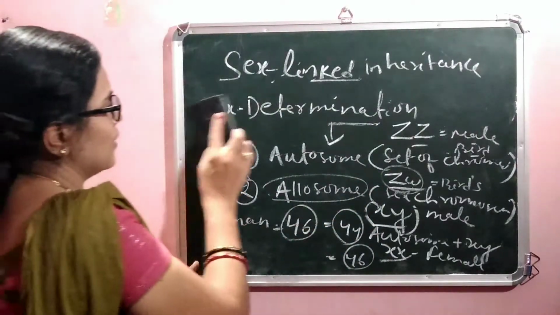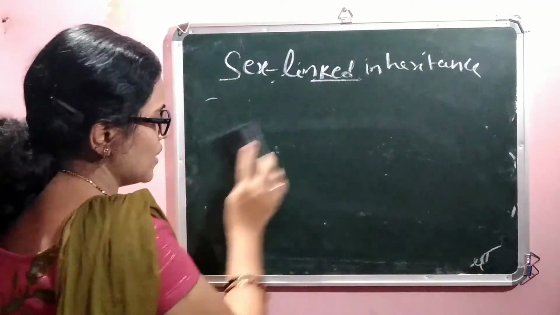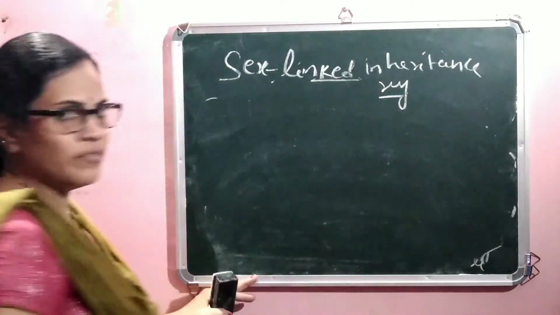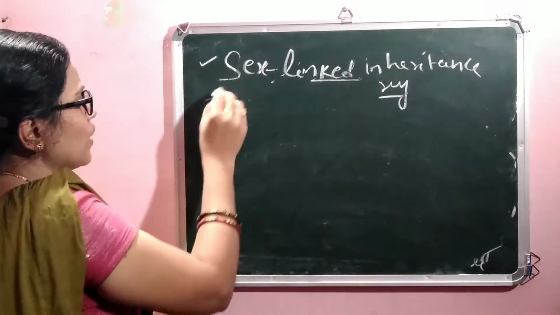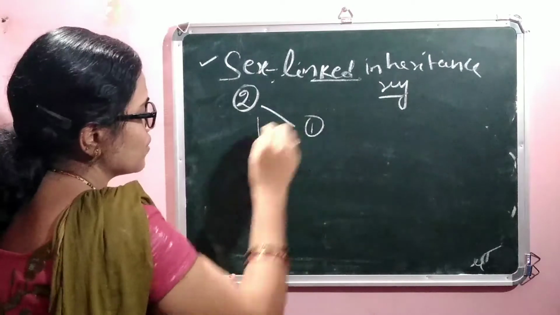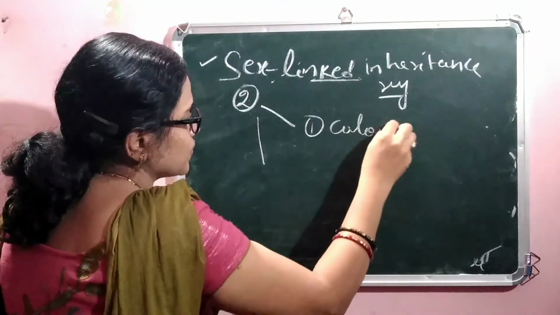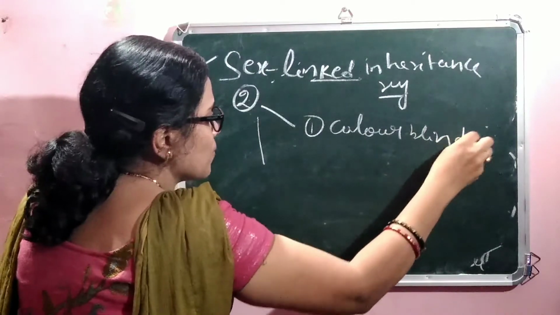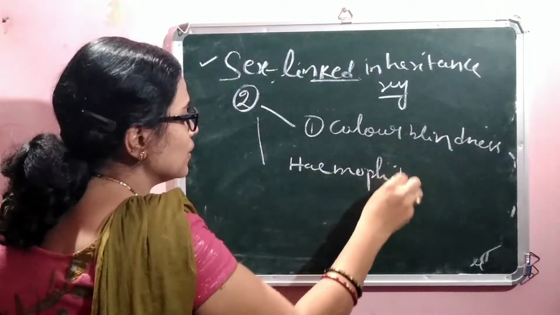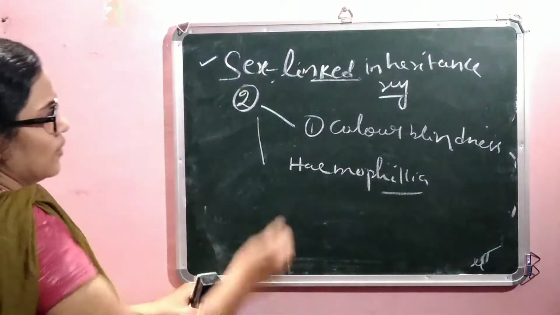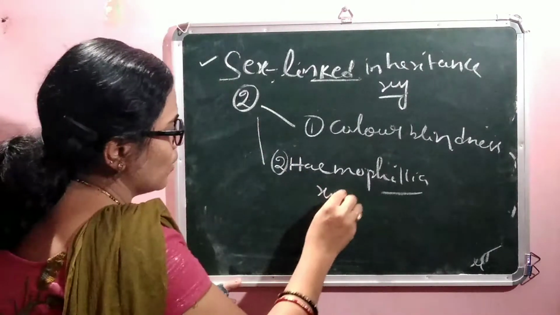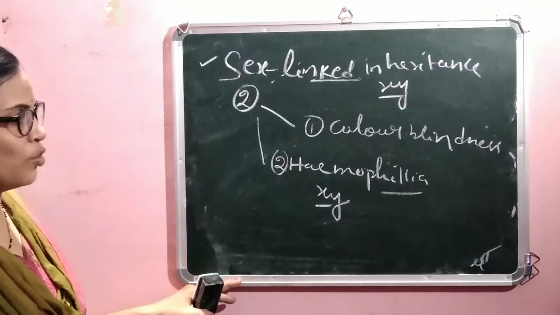In sex-linked inheritance, the sex genes or XY genes are responsible for different kinds of disease. There are mainly 2 types of disease in sex-linked inheritance. Number 1 is known as color blindness and number 2 is known as hemophilia. In both cases, color blindness and hemophilia, the responsible gene is present in the X chromosome.